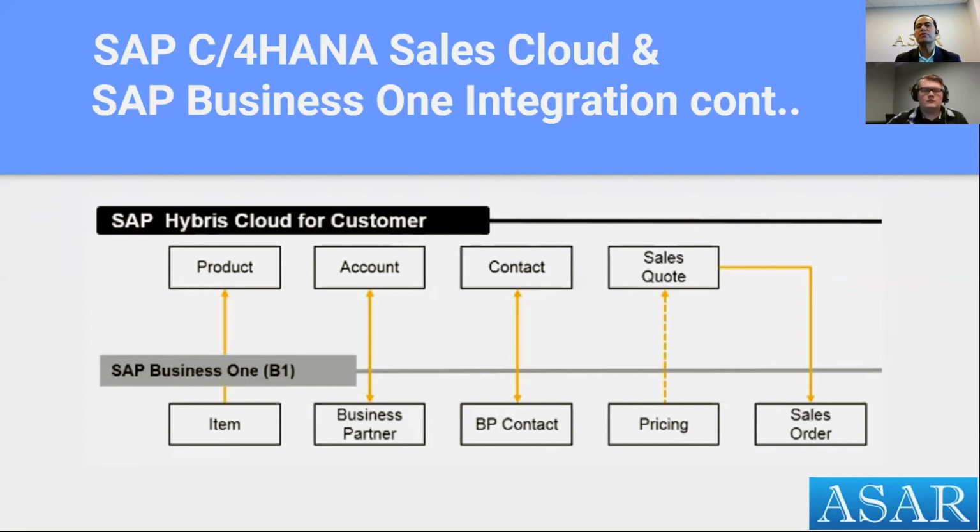Sales Cloud, because these are two different transactions. What you have in Business One is a follow-up sales order. What you have in the Sales Cloud, or the C4C, is the preceding document, which is a sales quote. So it's not exactly the same document. It's just like a follow-up document. So that's why the changes don't go back to the sales quote from the sales order.